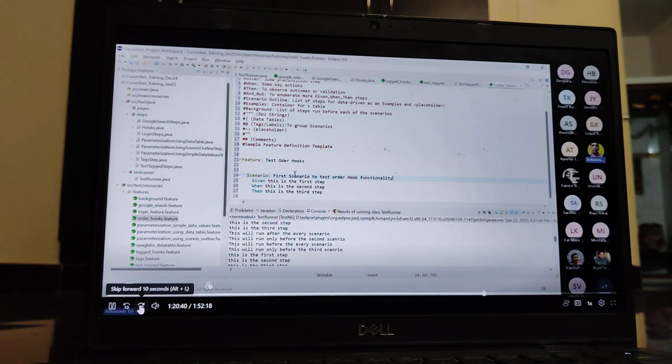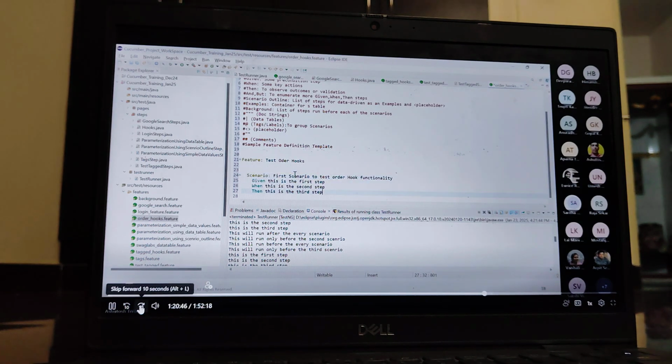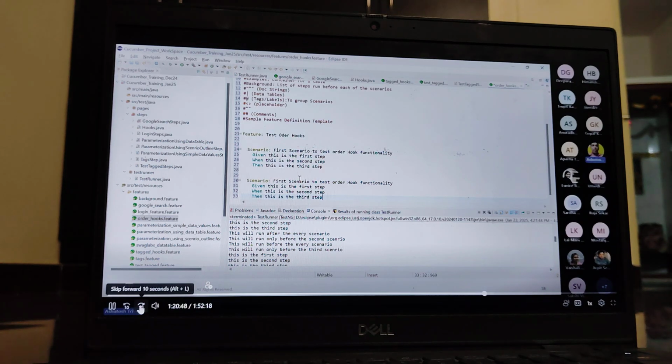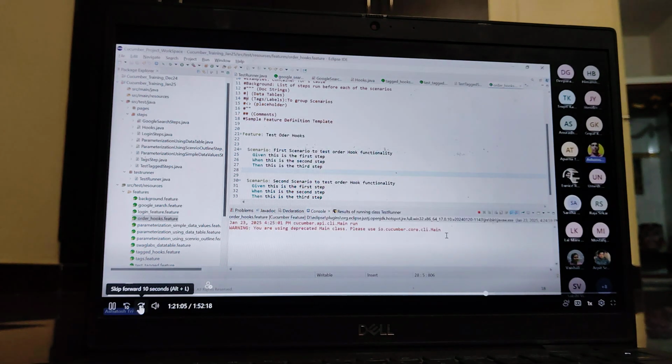This is the first step, second step, third step. Now we can define one more scenario, the second scenario, to test our order functionality. Now the order hooks are ready, and we want to provide the step implementation. So run as cucumber feature. Proceed.